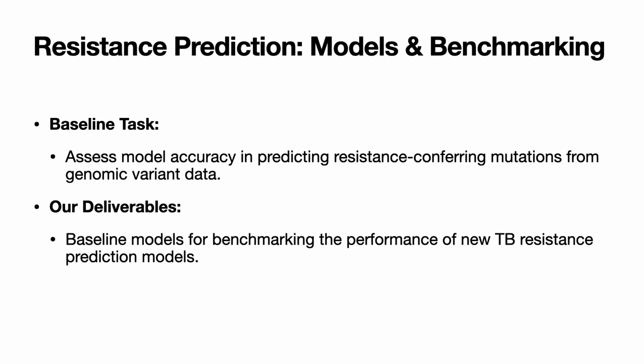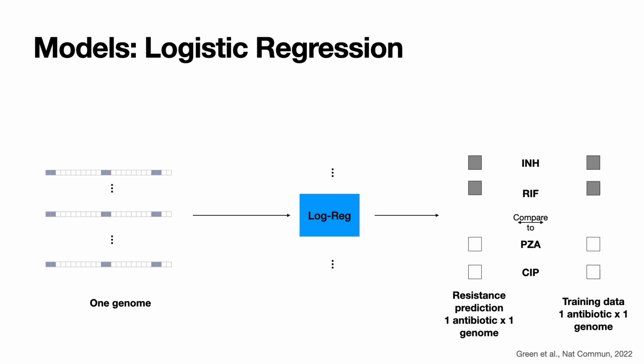So for benchmarking, our task is to predict whether a given variant or a given DNA strand is going to be resistant or sensitive to a drug or not. We try three different models from different genres. One is a simple machine learning technique, for which we use logistic regression. We take a DNA strand for a given variant, pass it through the model, and for a given drug we predict the resistant or sensitive label. For every different drug, a different logistic model is trained. So if we have 11 drugs, 11 different models will be trained. So it's a single task model.